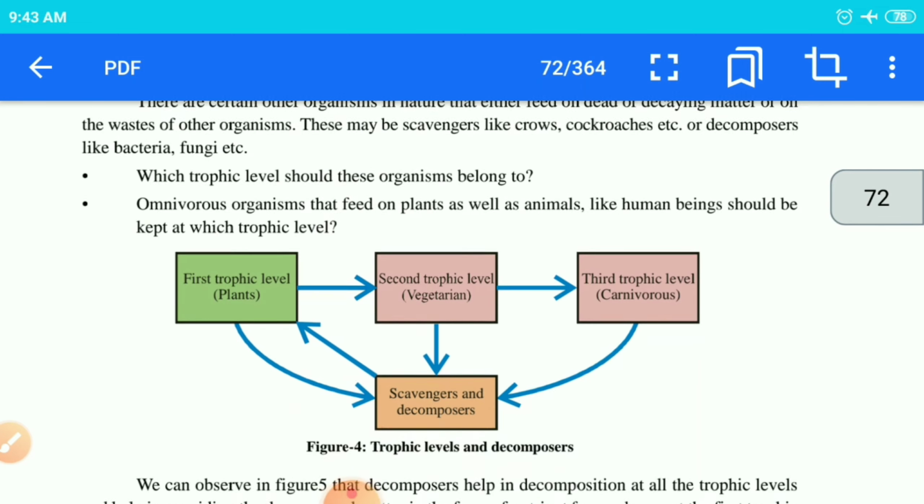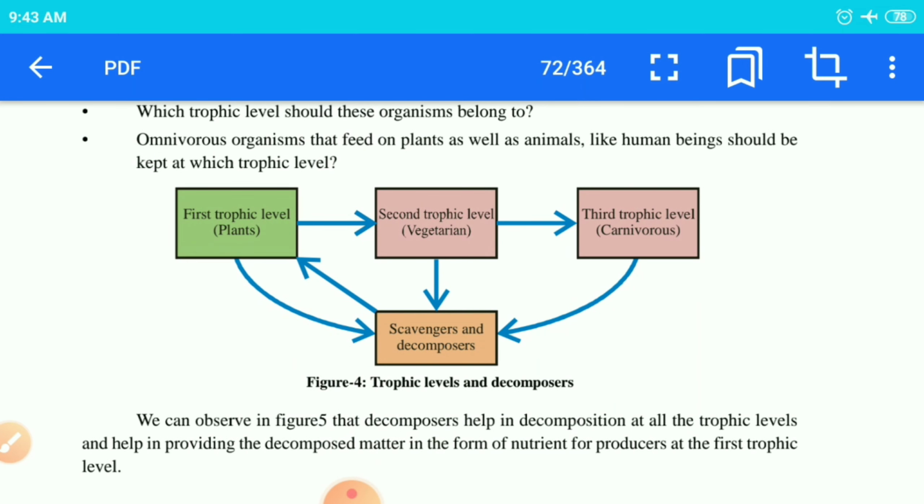Okay. Then this is a ray diagram showing how the trophic levels are correlated. First trophic level is correlated with second trophic level, second trophic level is correlated with third trophic level, and they are all included with the scavengers. Scavengers or decomposers are the organisms which decompose the dead organic matter of each and every trophic level, directly or indirectly.